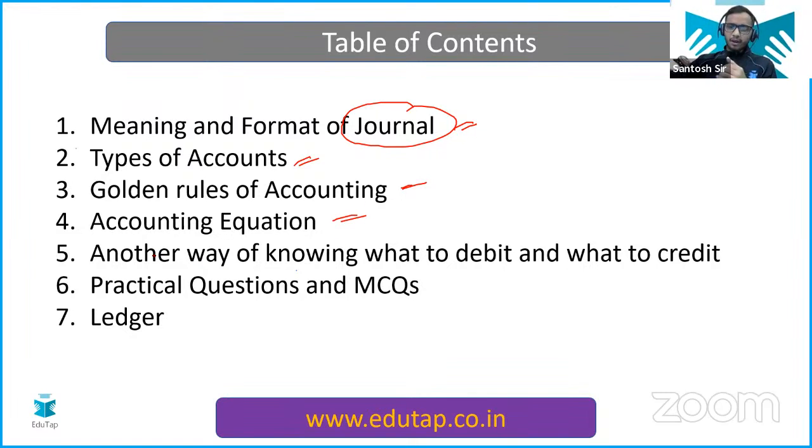This is the way we are going to understand, and this is the way you have to remember, not the golden rules of accounting. This is the old method, but from the knowledge point of view, we are going to discuss that. But actually, you are going to understand how to debit and how to credit with this modern way. What to debit and what to credit, we are going to discuss the modern way as well.